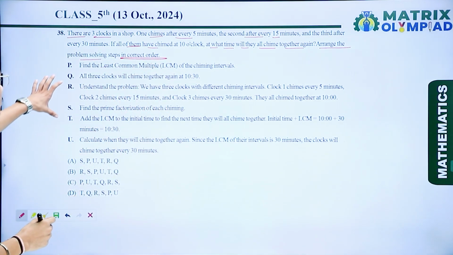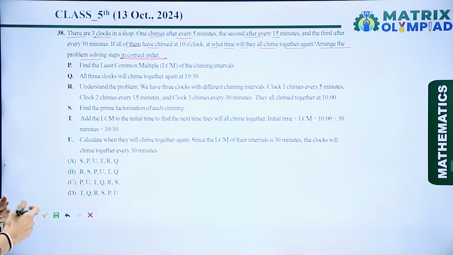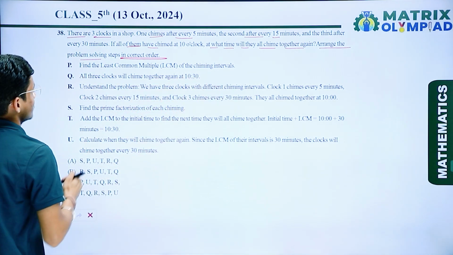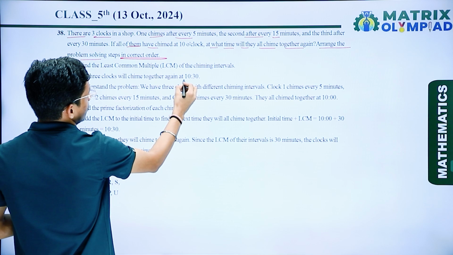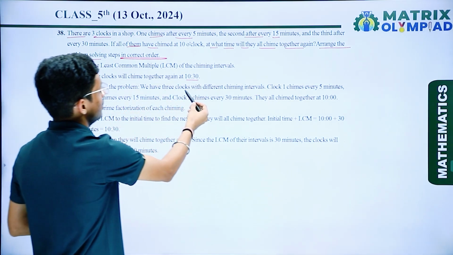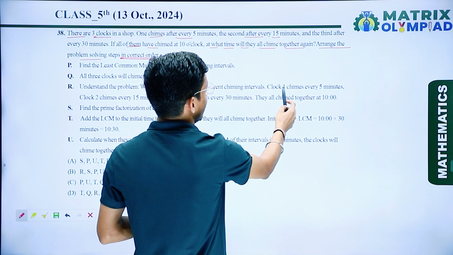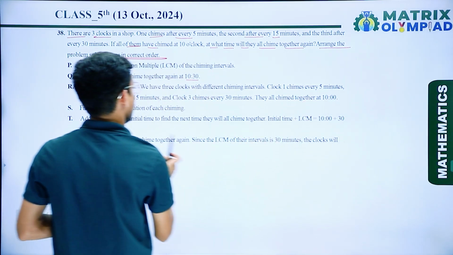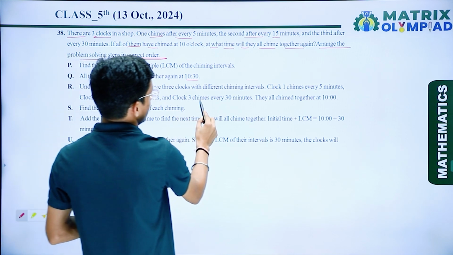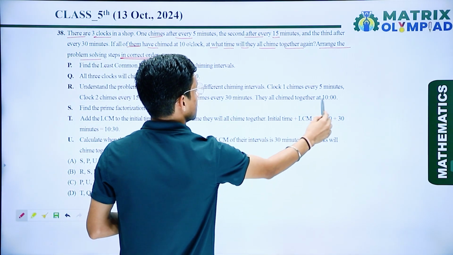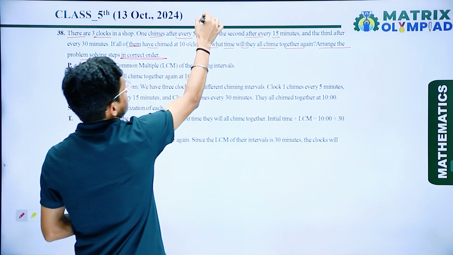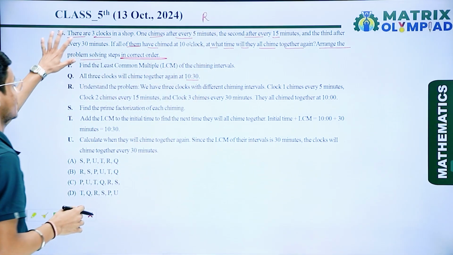So first I check all these sequences. So here I can say that find the LCM of chiming intervals. All 3 clocks will chime together again at 10:30. Understanding the problem, we have 3 clocks with different chiming intervals: clock 1 chimes every 5 minutes, clock second chimes every 15 minutes, and clock third chimes every 30 minutes. Then all chime together at 10 o'clock. So here I can say that R is the first step, because we have to understand this problem.